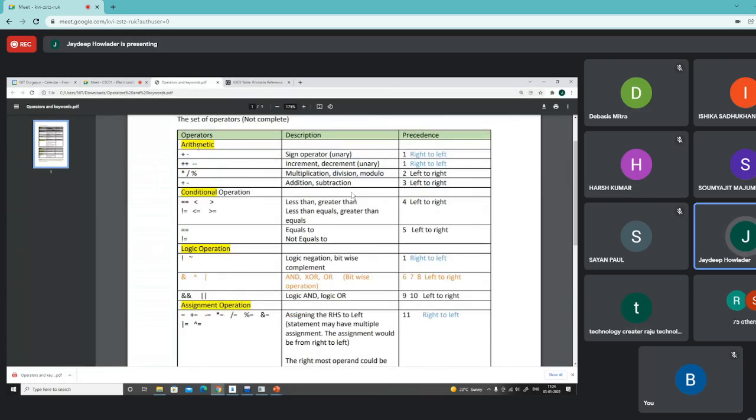The operations are classified into three categories. The first one is the arithmetic operations, and the arithmetic operations have different types of precedence. Let me first try to explain. The first one is the positive and the negative sign.